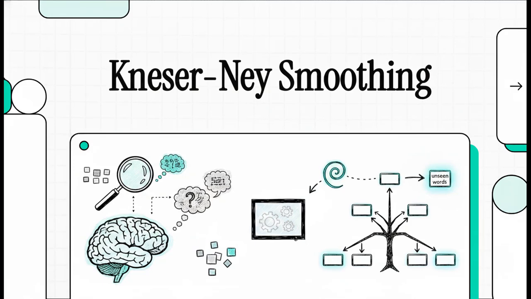Welcome to the Explainer. So today we're tackling something that is honestly one of the coolest puzzles in natural language processing. How exactly do language models predict words they have absolutely never seen before? Think about it. If a model has never encountered a specific phrase in its training data, what on earth does it do when that phrase inevitably pops up out in the real world? It's a massive mathematical hurdle for sure, but as you'll see, the solution is an absolute stroke of genius.